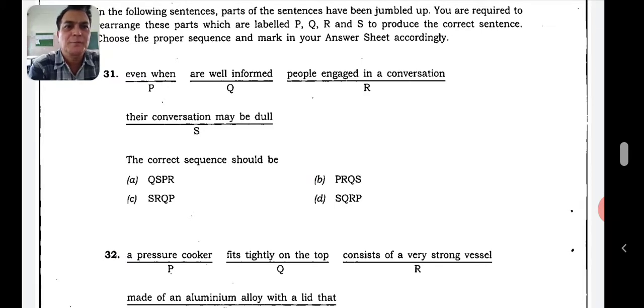Even when well-informed people engaged in conversation, their conversation may be dull. So even when people engage in a conversation are well-informed, their conversation may be dull. So what will be the answer there? B is the answer there. And what is B? PRQS. Even when people engage in a conversation are well informed, their conversation may be dull.